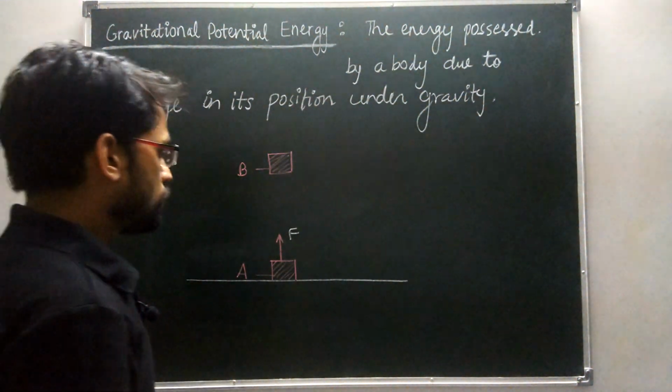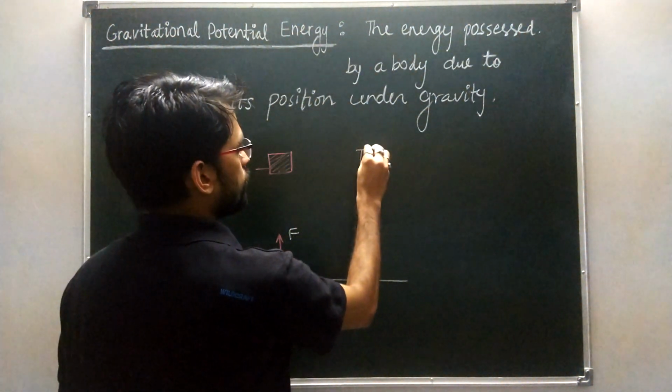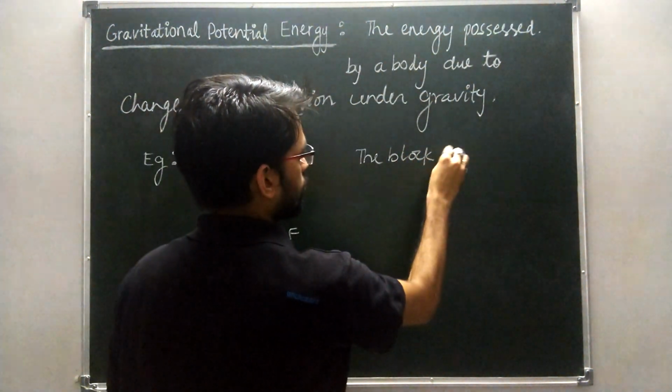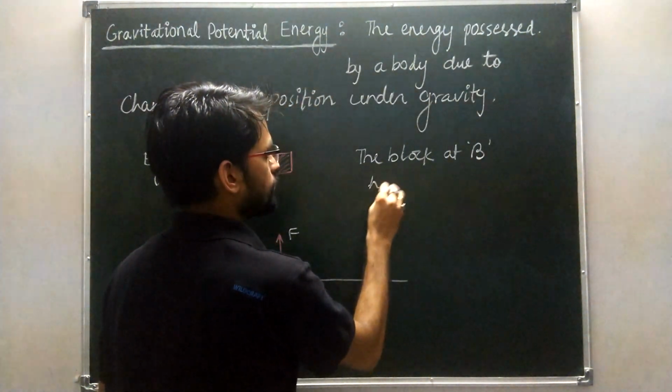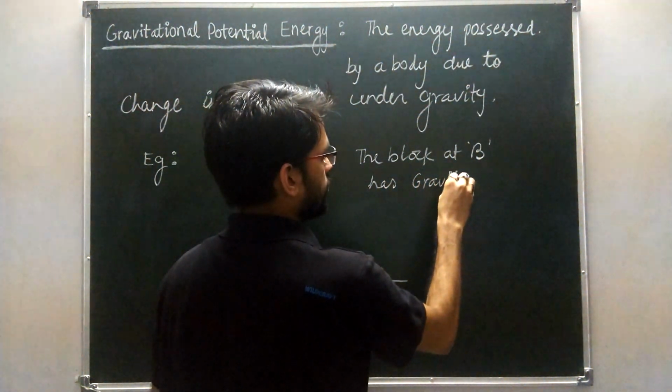Okay, so this body, the block at point B, has gravitational potential energy.